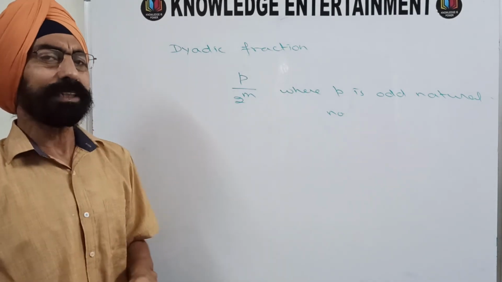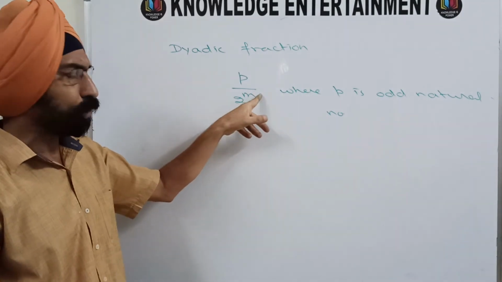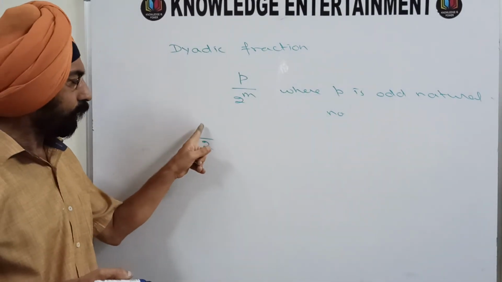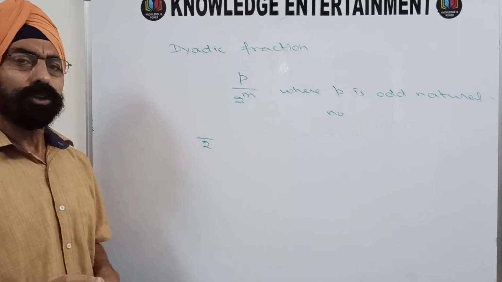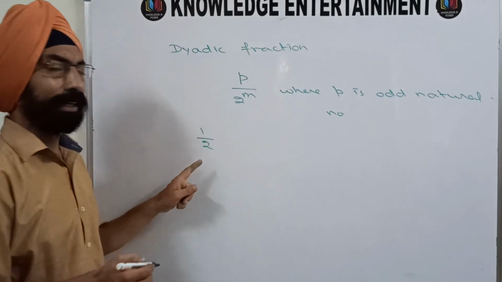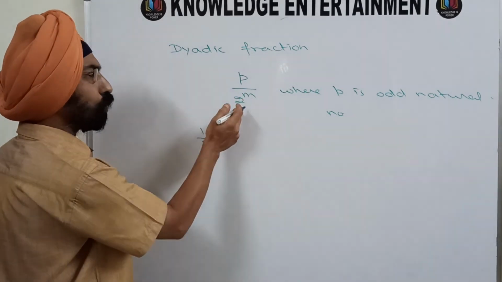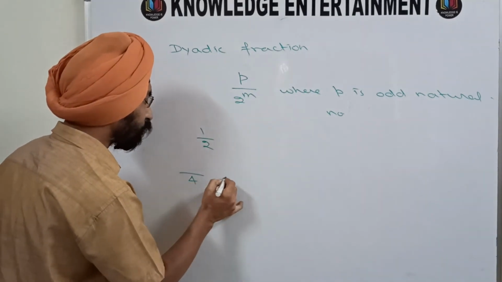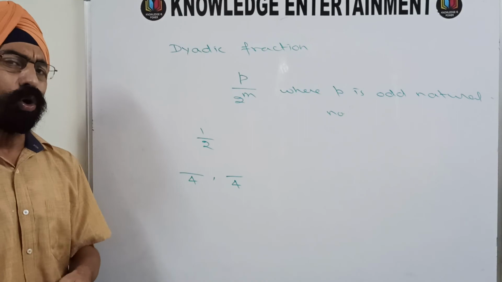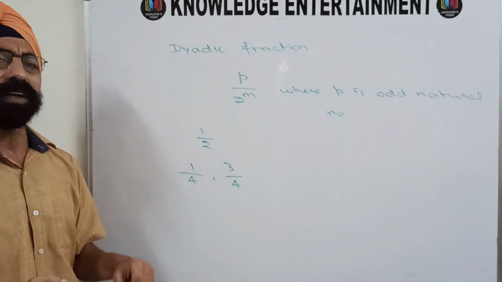For example, if you take m to be 1, it is 2 raised to the power 1, that means 2. And now, since it is a fraction, your numerator must be less than the denominator. Which odd natural number is less than 2? That is 1. So 1 upon 2 is a dyadic fraction. If you take m to be 2, it is 2 squared, that means 4. If the denominator is 4, then there will be 2 dyadic fractions. Why 2? Because there are 2 odd numbers less than 4, so 1 and 3. These are two dyadic fractions.